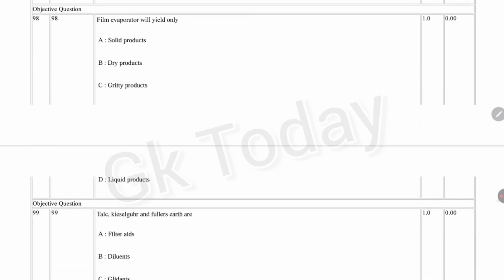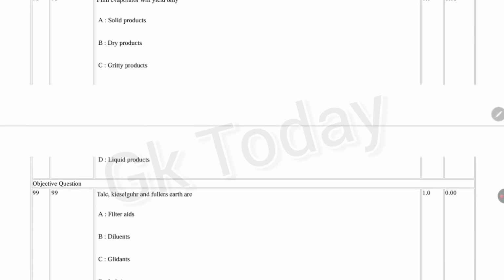Next question. Film evaporator will yield only solid particles, dry products, gritty products, liquid products. Film evaporator will yield only liquid products.